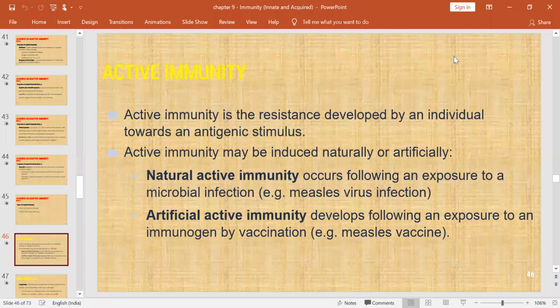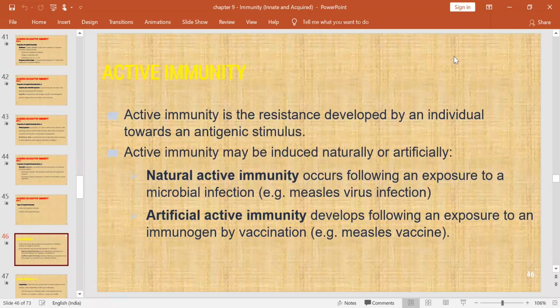Natural active immunity occurs following exposure to the microbial infection. So it is a natural infection process. This provides the natural active immunity. The other one, artificial active immunity, usually follows exposure to an immunogen by the vaccination process.